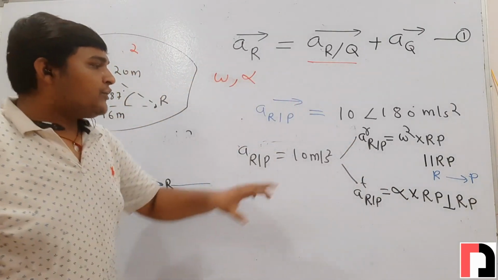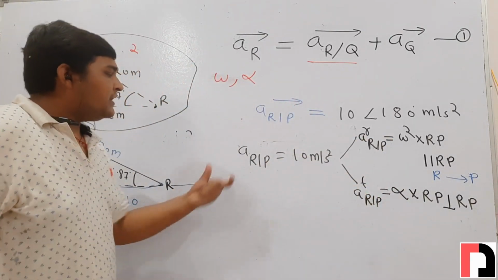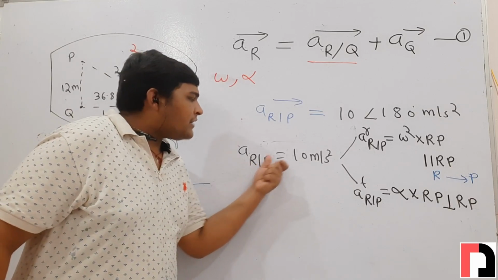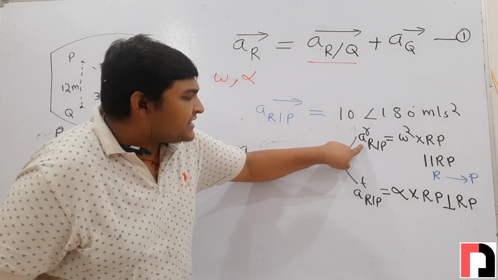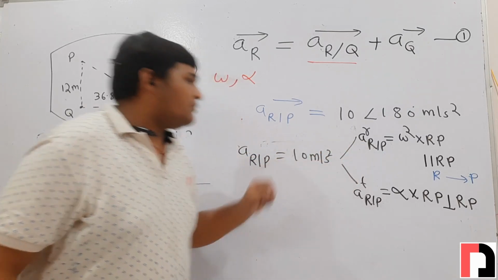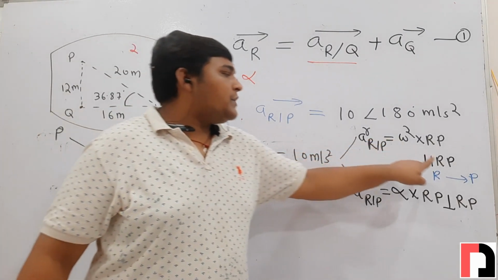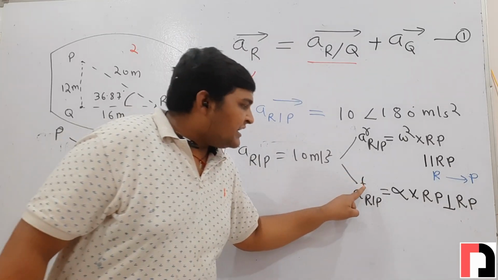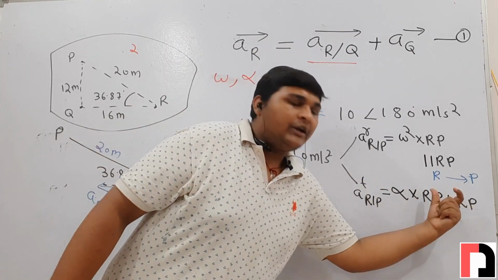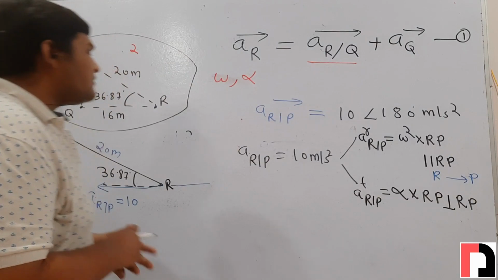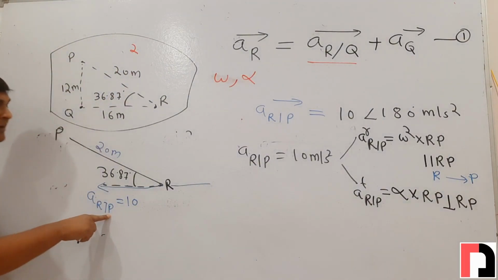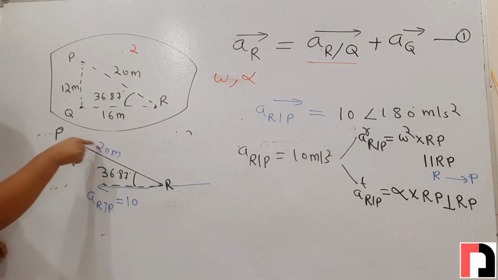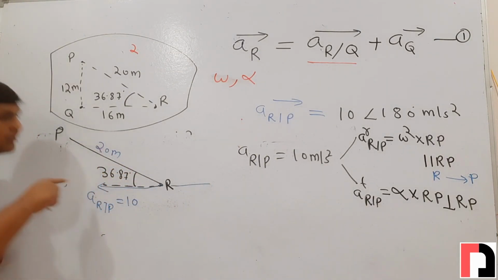But we don't know omega and alpha. What we know is the acceleration of R with respect to P, 10 meter per second square. That is, we know the resultant of the radial component and tangential component. The radial component will always be parallel to RP and the tangential component will always be perpendicular to RP. So we will resolve this acceleration of R with respect to P, first along RP and second perpendicular to RP.